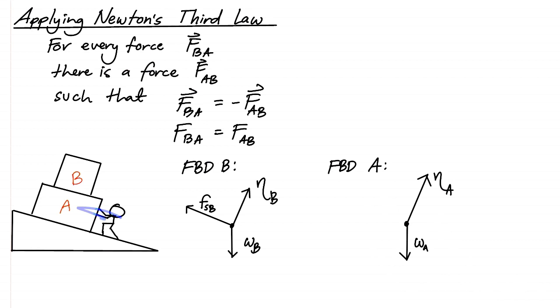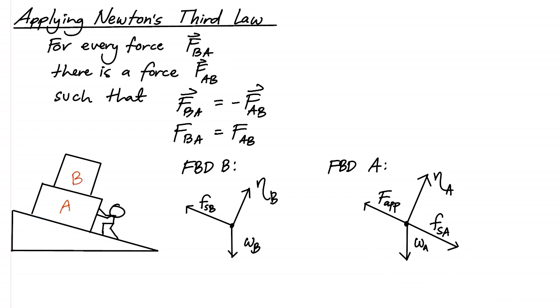Now, the person is pushing yung ating object A with a force F applied. Now, depending on the force of the F applied, dun nakadepende yung direction ng friction between the box A and then yung ating inclined plane. So we'll assume this time na yung applied force is so strong na kailangan siyang i-counter ngayon ng ating friction force. So our friction force will be in this direction here. So let's label this friction force on A. Now this is because of this inclined plane. Okay, so this is it.